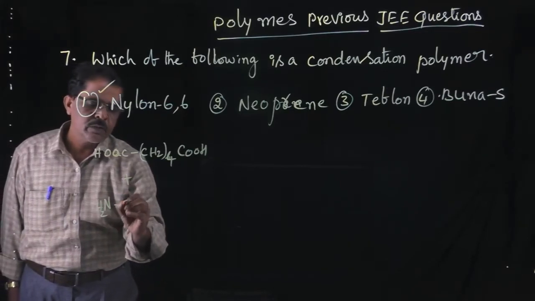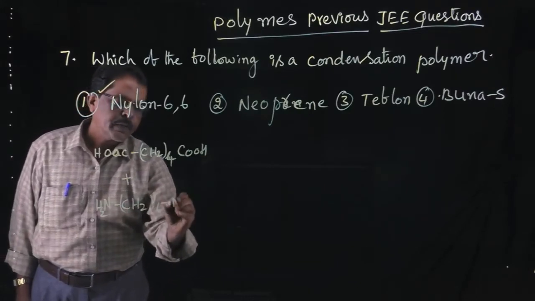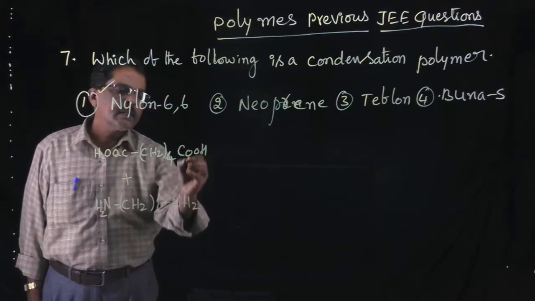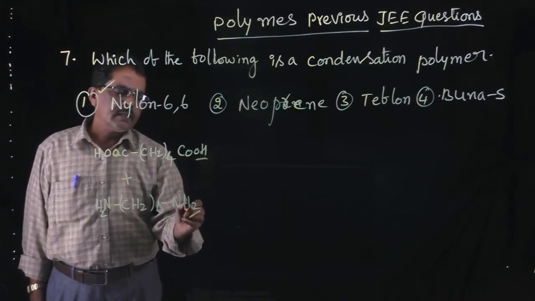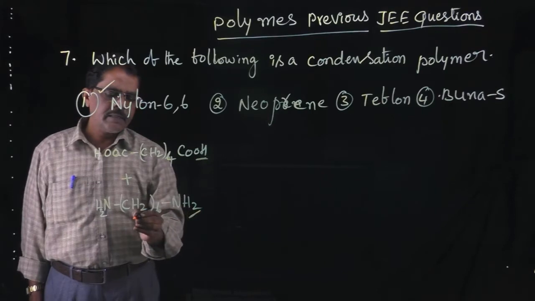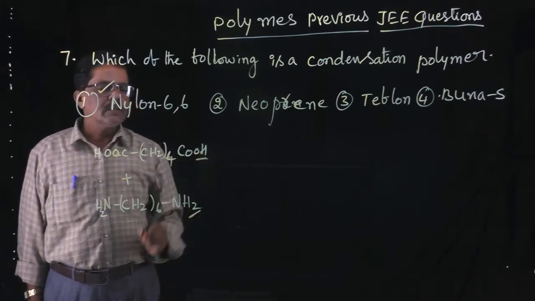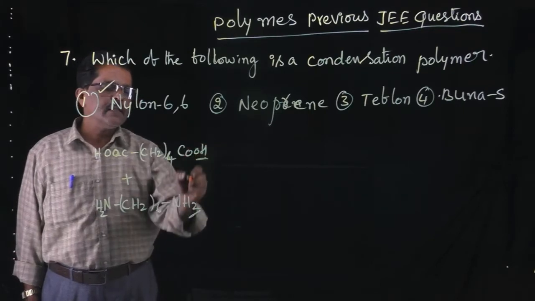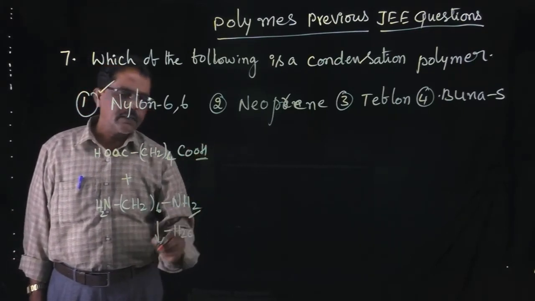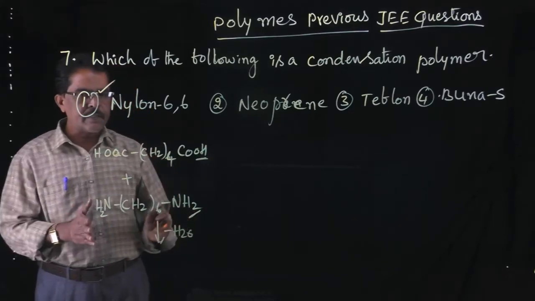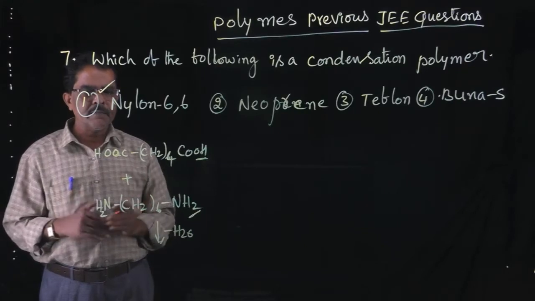This also consists of 6 carbon atoms, and here an amide linkage is formed between the H of hexamethylene diamine and OH of the COOH group. Then there is elimination of water. This type of elimination is said to be a condensation polymer.